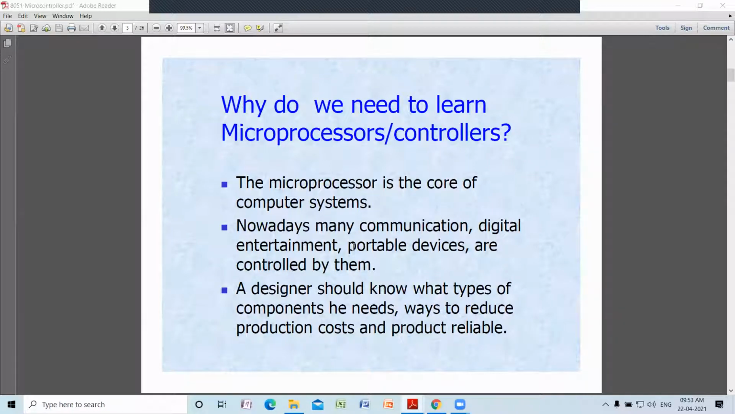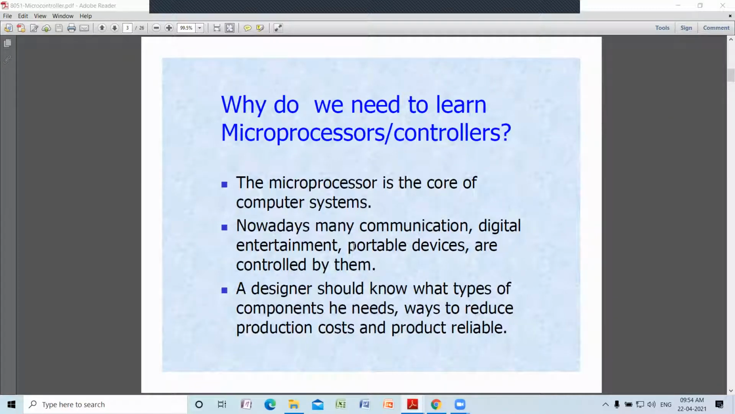Microprocessor is the central processing unit, CPU, as we normally call it. Nowadays all the day-to-day affairs are automated. It may be communication, it may be entertainment, it may be a portable device. You need to control them automatically. For this job, either you have to use microprocessors or you have to use microcontrollers.